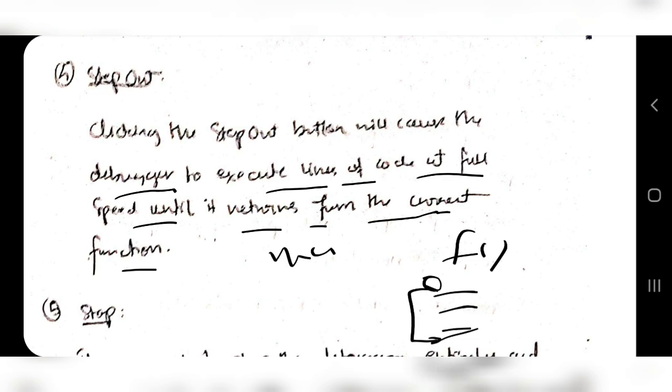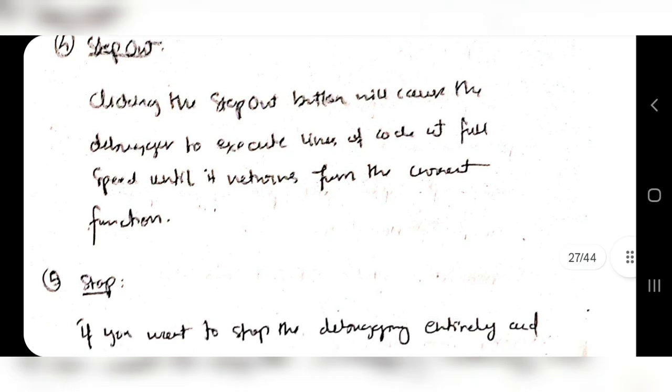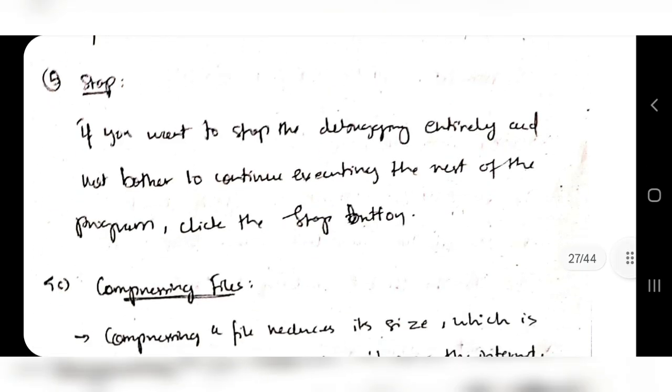If you are in the main function, it will execute till the end. Okay, that is the step out. So after the main function ends, the program will be over. So that's what the step out is used for. And coming to stop, it usually stops the program from further debugging.